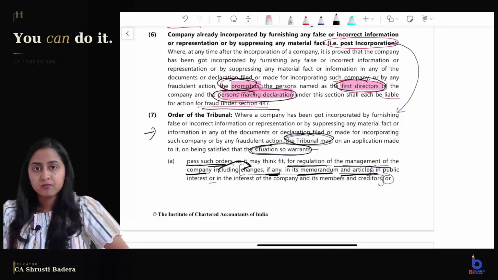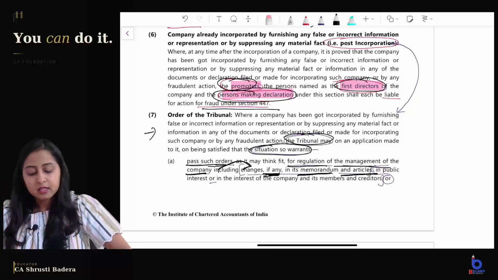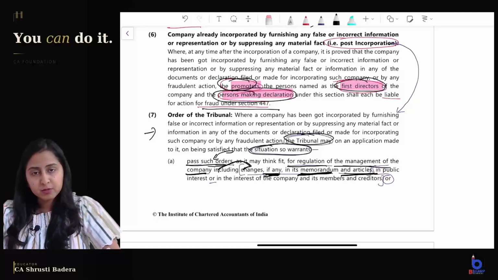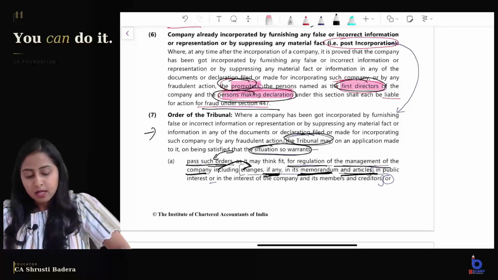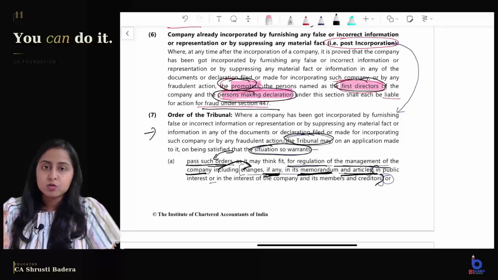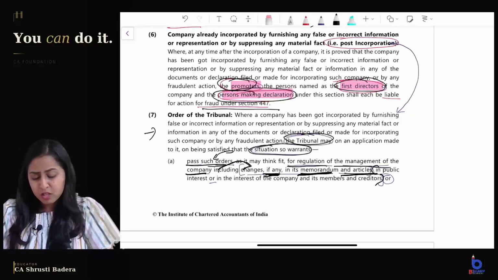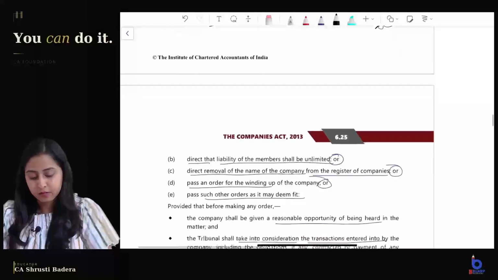The tribunal, that is the court which comes under MCA, will ask the company to make changes in the MoA and AoA, and that will be done in public interest or whatever is beneficial for the company, the members and the creditors of the company.